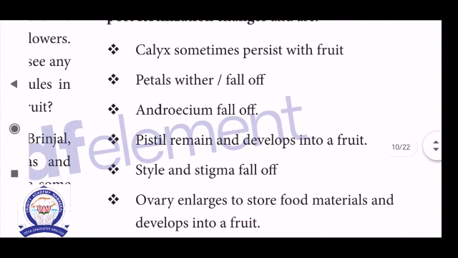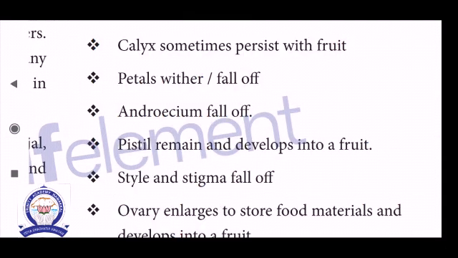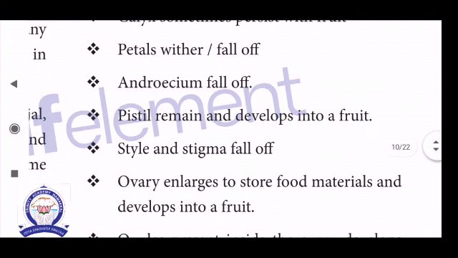Calyx is one of the outermost whorls of the flower. What will happen after fertilization? Calyx sometimes persists with the fruit. Example, as already told, brinjal has a persistent calyx. Second, petals wither or fall off. Third, androecium also falls off. Then the pistil remains and develops into a fruit.